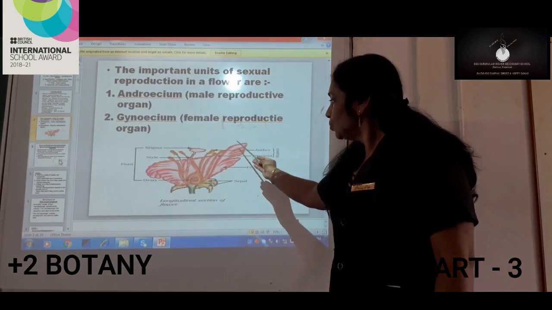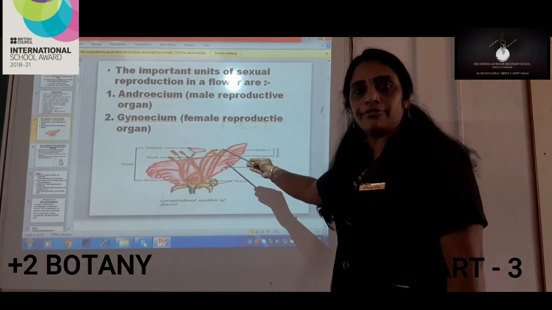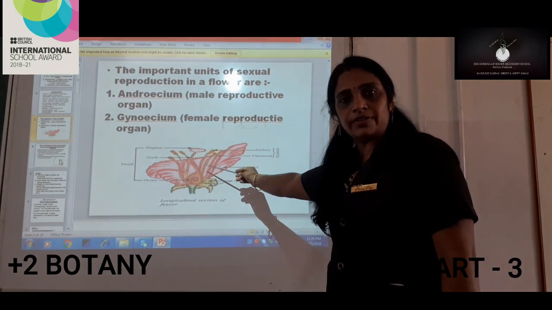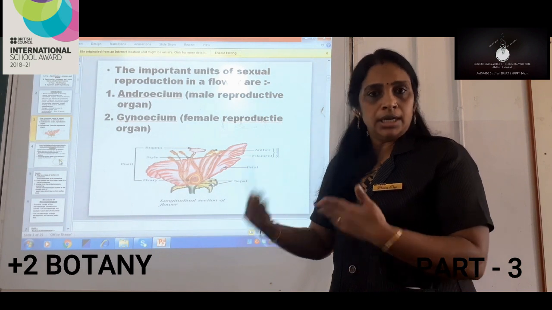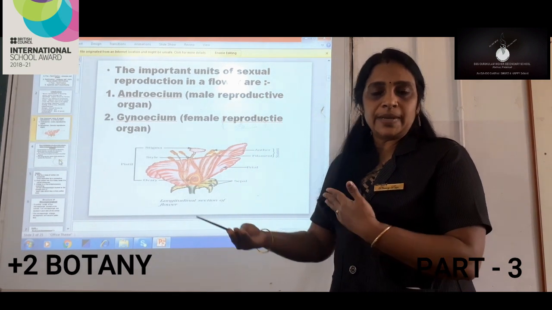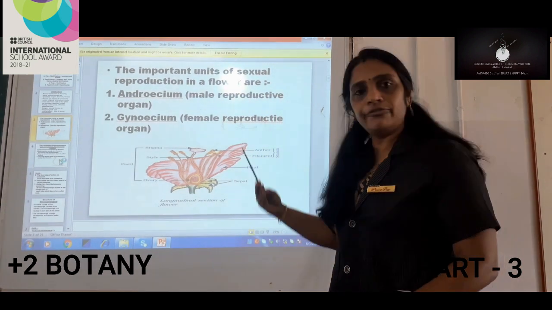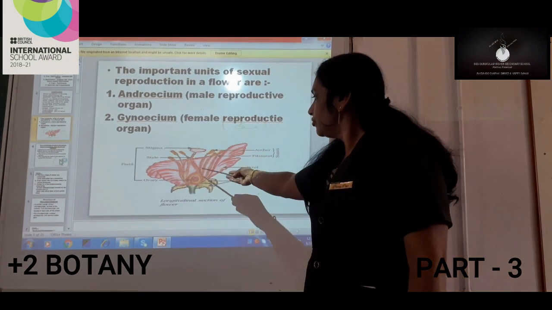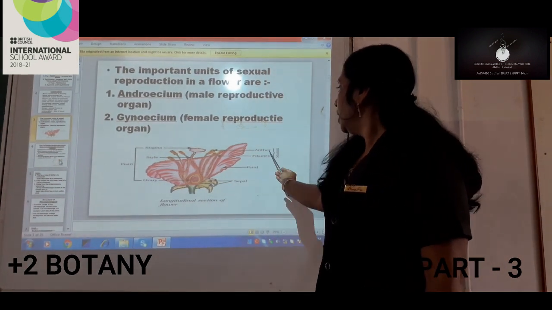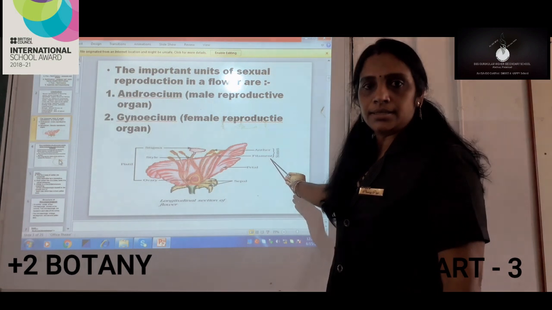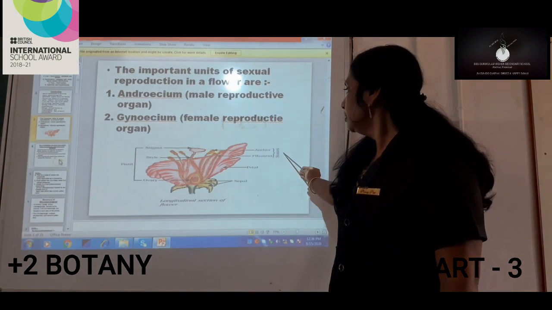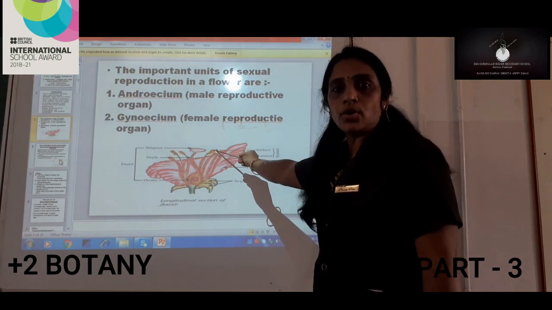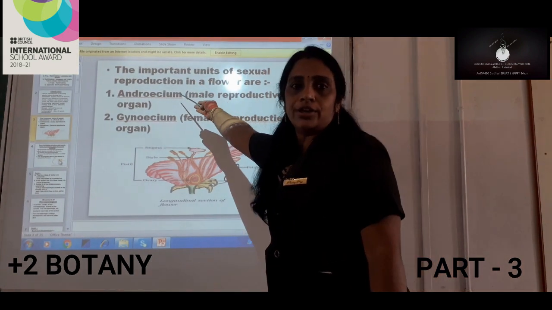Now if we come to the longitudinal section of a flower, it is a hibiscus flower, which we take as a common flower for dissection or for explaining the parts of flowers. Here we can see anther and filament, which together are collectively called stamen, and this is the male reproductive part which is called androecium.